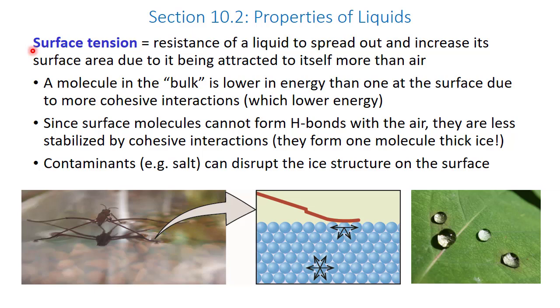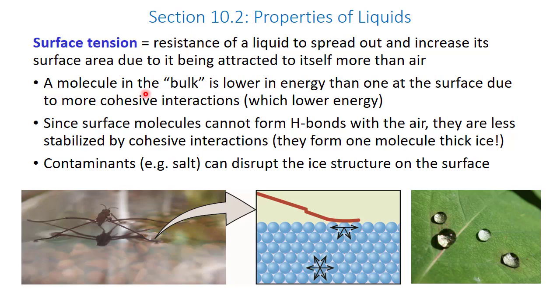Another unique property of liquids is surface tension. Surface tension is the resistance of a liquid to spread out and increase its surface area due to it being attracted to itself more than air. In general, matter likes to spread out, increase its disorder over time. Surface tension stops the spreading, as we see with these beads on this leaf.